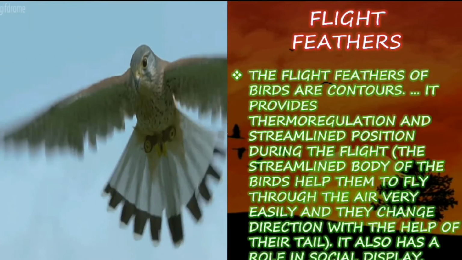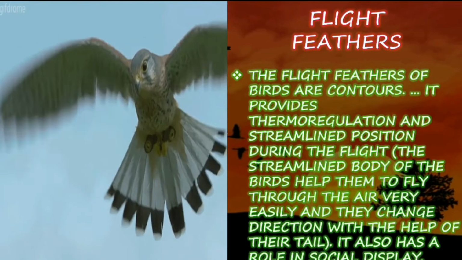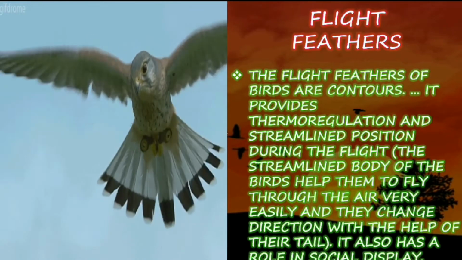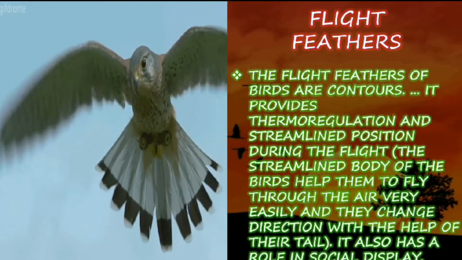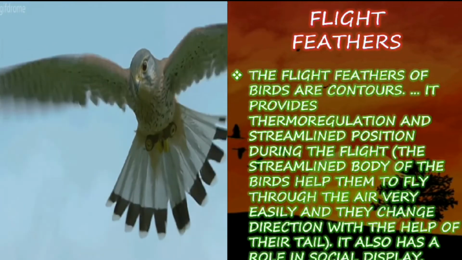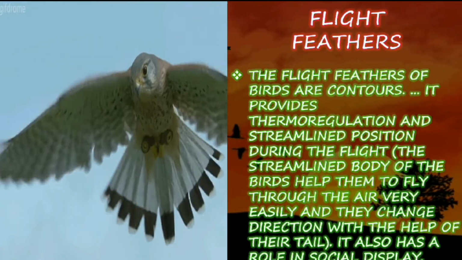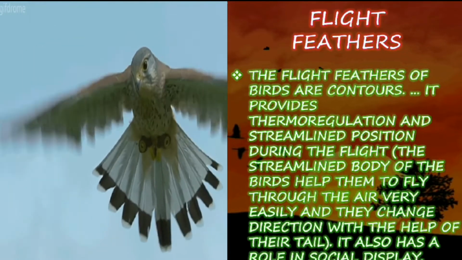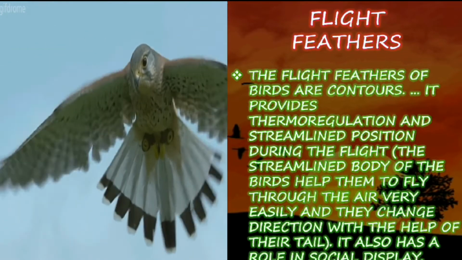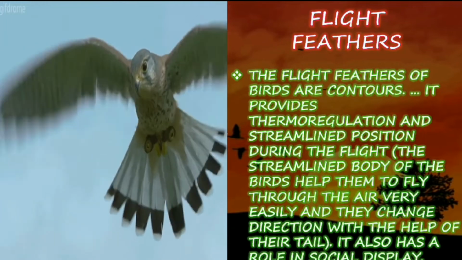The flight feathers of birds provide thermoregulation and a streamlined position during flight. The streamlined body of birds helps them to fly through the air very easily, and they change direction with the help of their tail. It also has a role in social display.